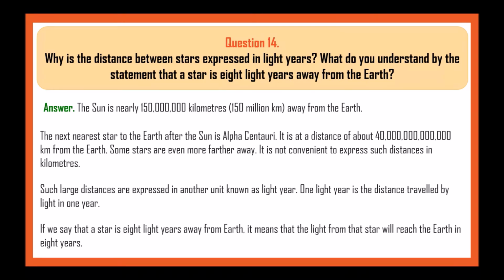It is not convenient to express such distance in kilometers. Such large distances can be expressed in another unit known as light year. 1 light year is the distance traveled by light in 1 year. If we say that a star is 8 light years away from the earth, it means that the light from that star will reach the earth in 8 years.